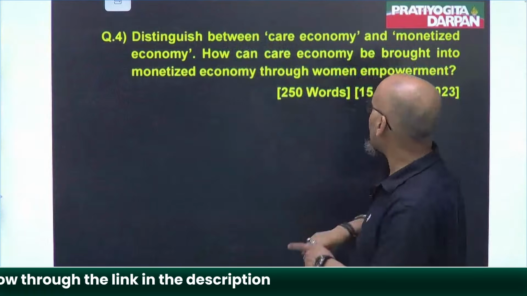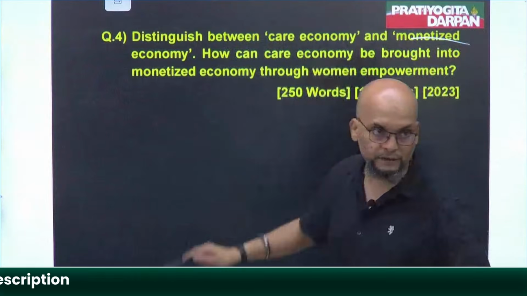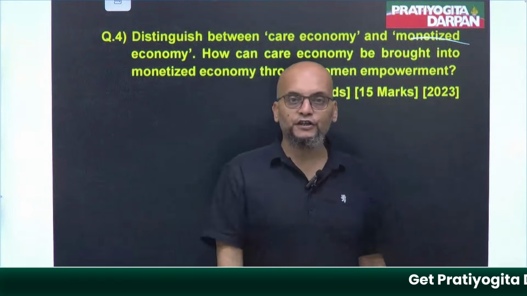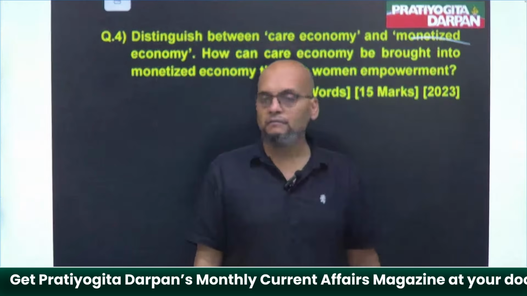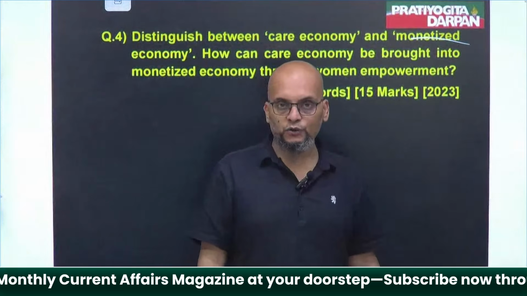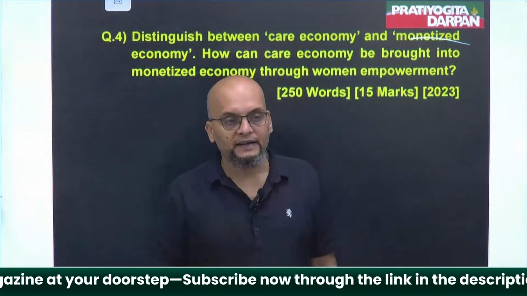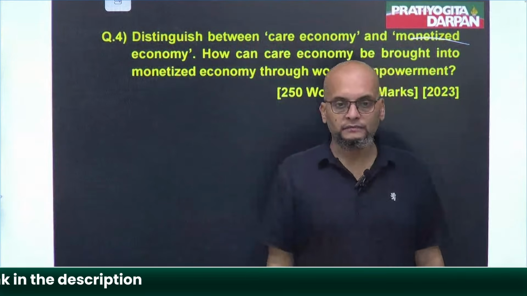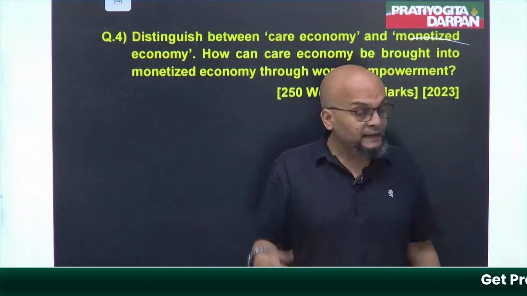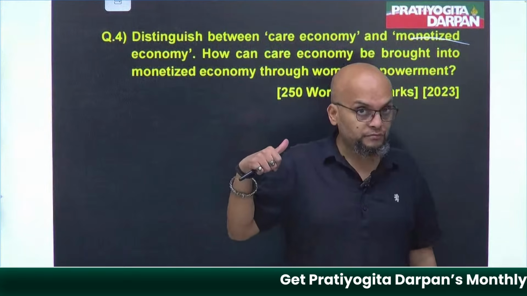Monetized economy, capitalist economy, where market forces run the market. Forces of demand and supply, where government does not intervene. Getting my point? And it is essential for the growth.